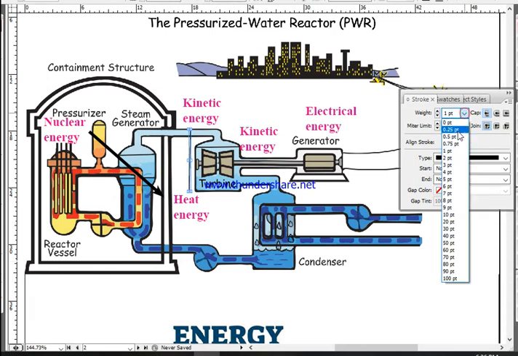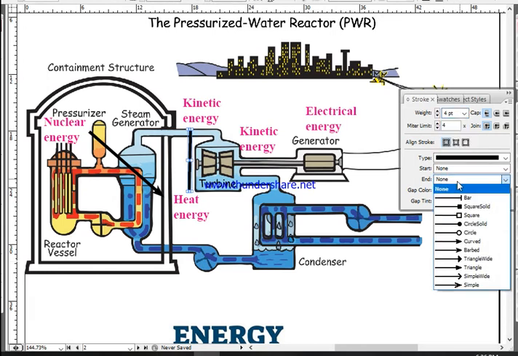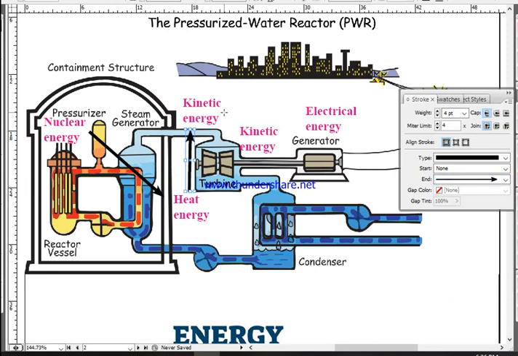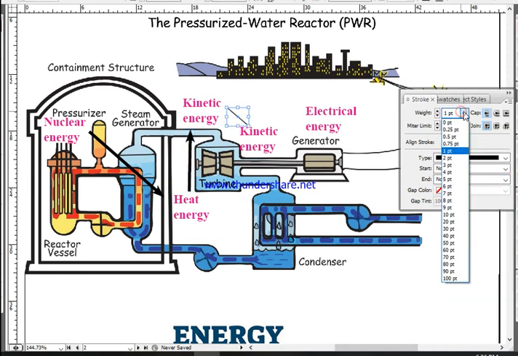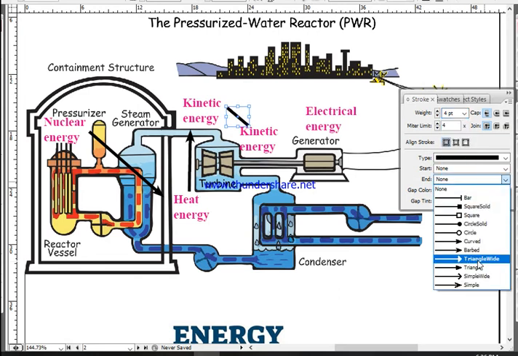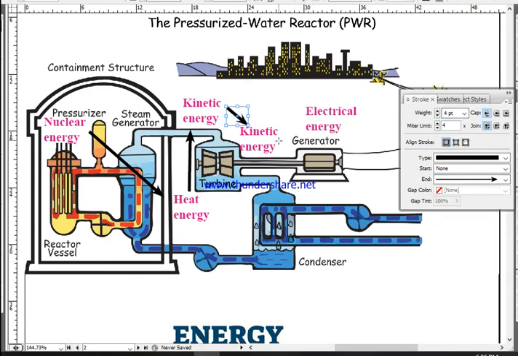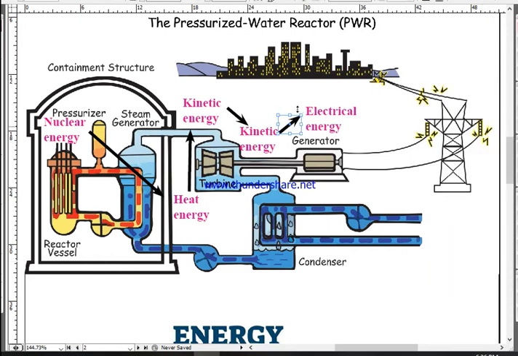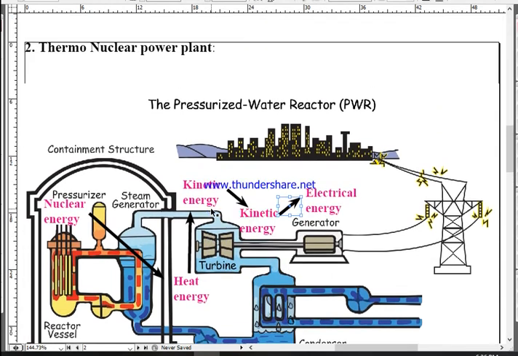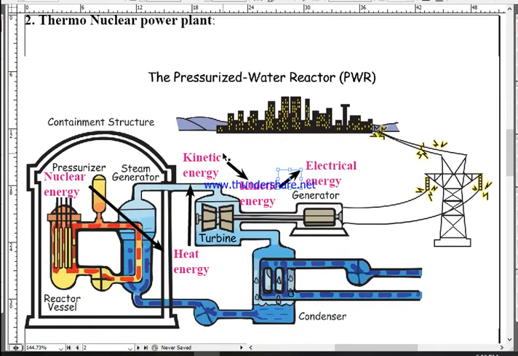And then the kinetic energy is converted to electrical energy finally, and that electrical energy is then supplied to the city through the transmission line, and to households. This is the transformation of energy that takes place in a thermonuclear power plant.